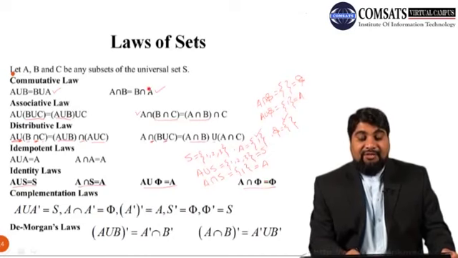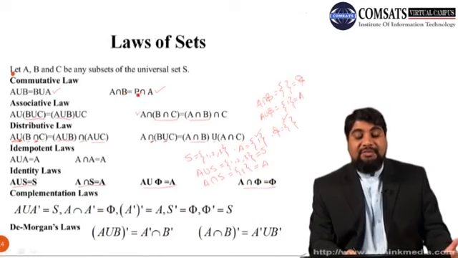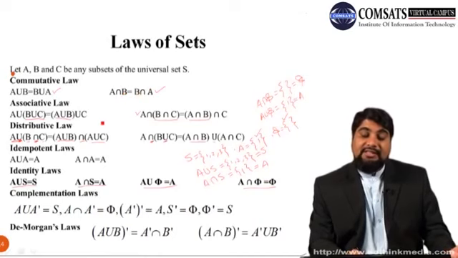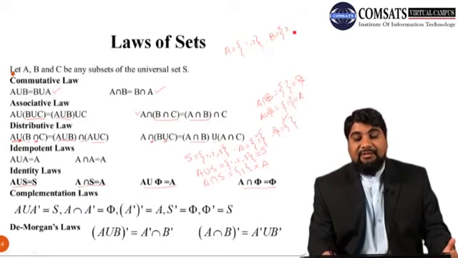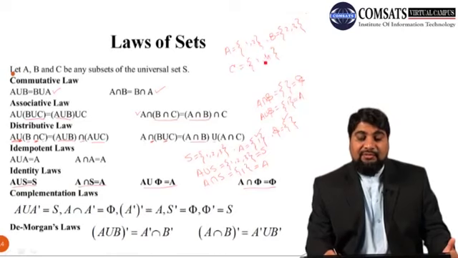Similarly you can verify the commutative laws, associative and distributive laws, by assuming any three sets: suppose A is {1}, B is {2, 3}, and suppose C is {1, 4}, or {1, 2, 4}. You can take any sets, it doesn't matter.